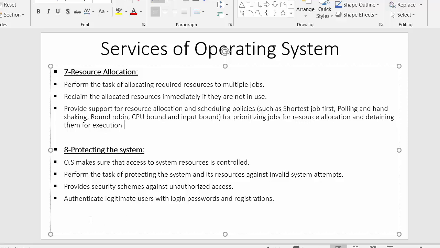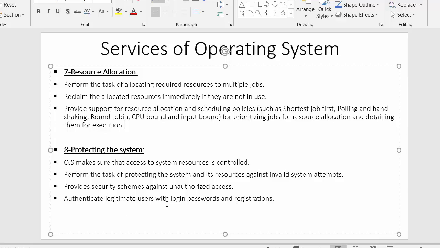Next point is provides security schemes against unauthorized access. Operating system should be capable of providing various schemes and security measures with which it can restrict unauthorized users from accessing our resources. Now the last point is authenticate legitimate users with login passwords and registration.